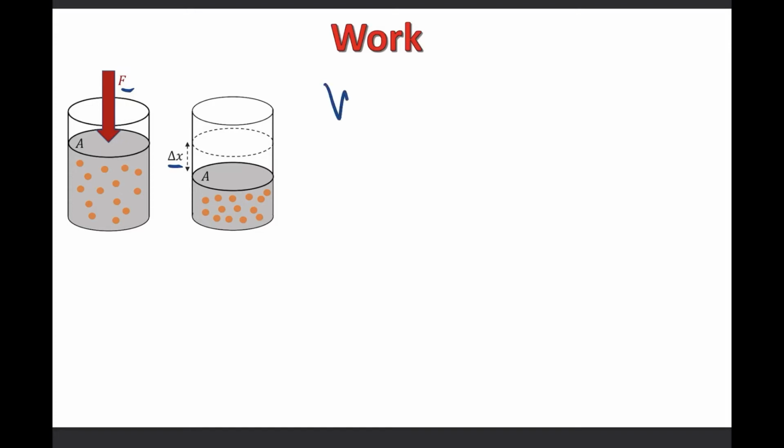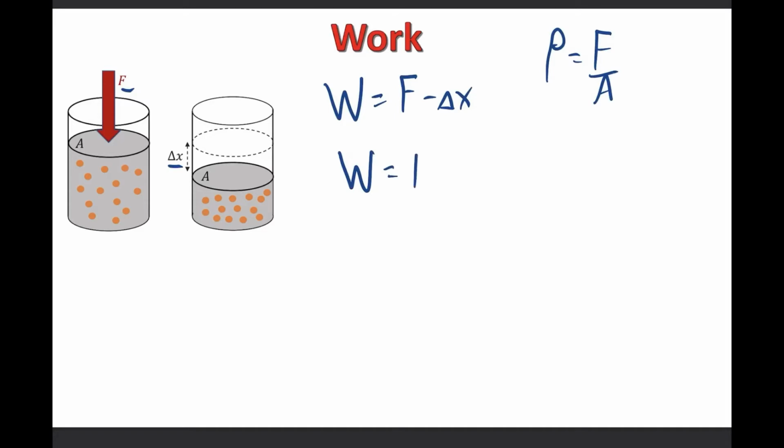So we have work being done, which is F times delta x. In this case it's negative delta x because the container is being pushed in, so that's a negative displacement. Then we're trying to relate that to pressure because we're doing thermodynamics. Pressure is force over area, which means that force is pressure times area. So work is pressure times area times negative delta x.